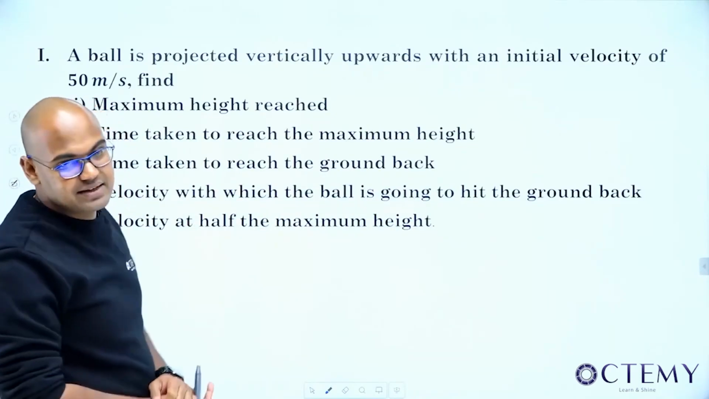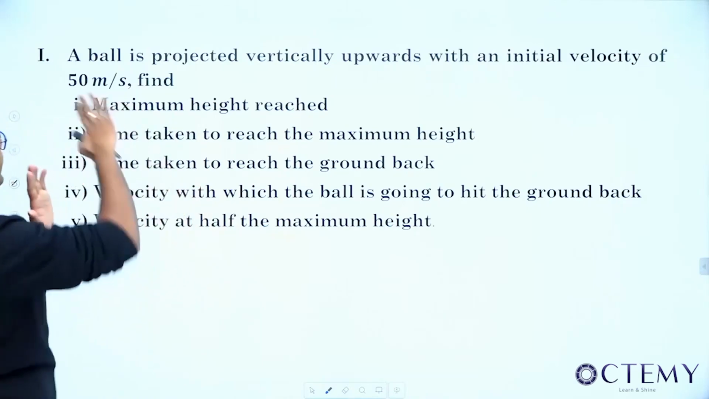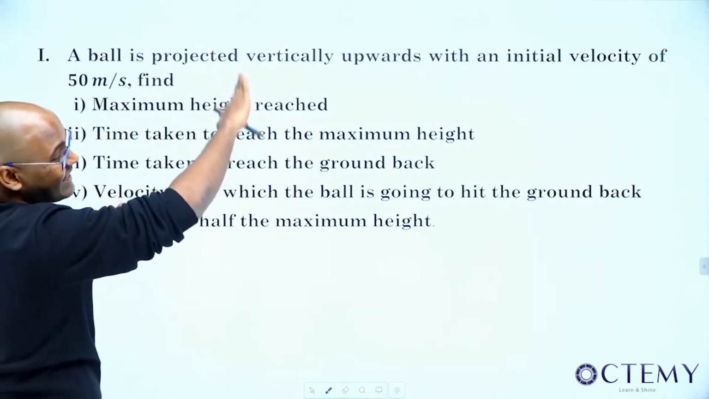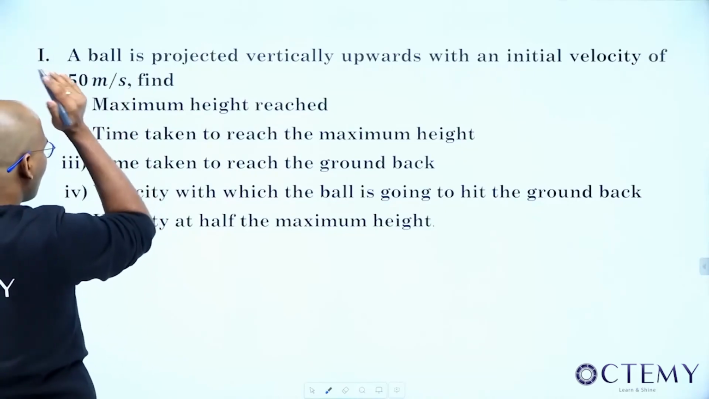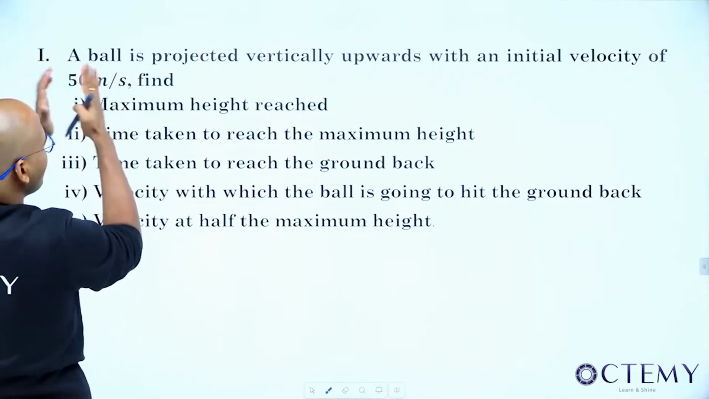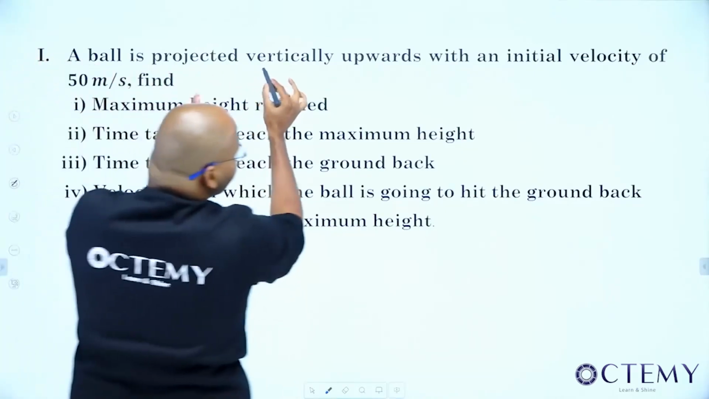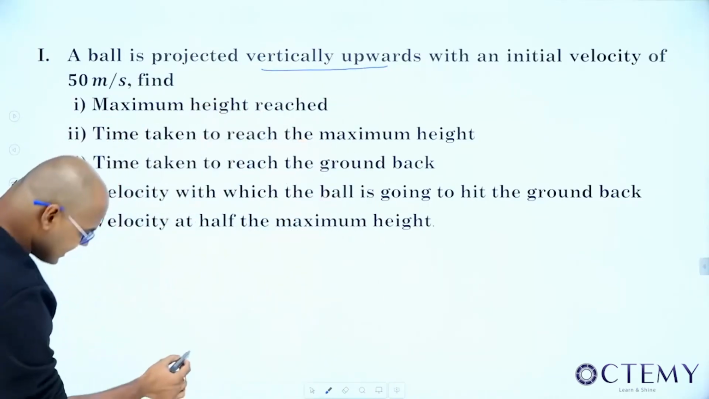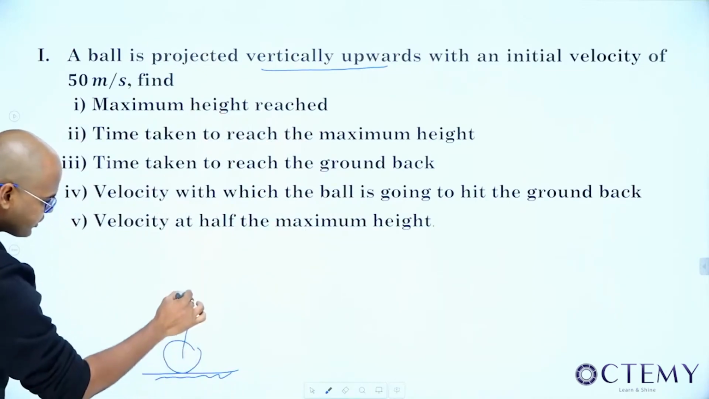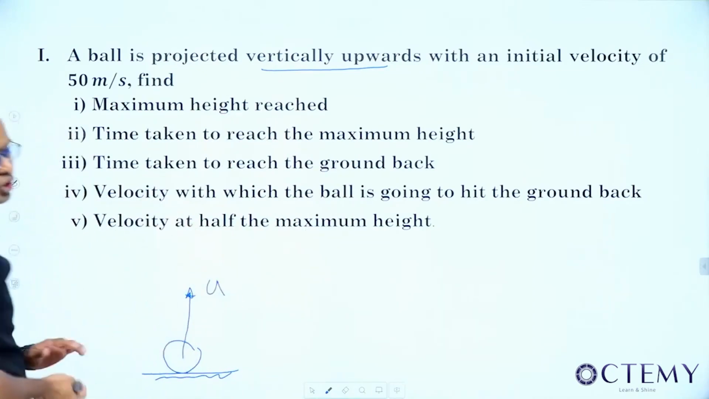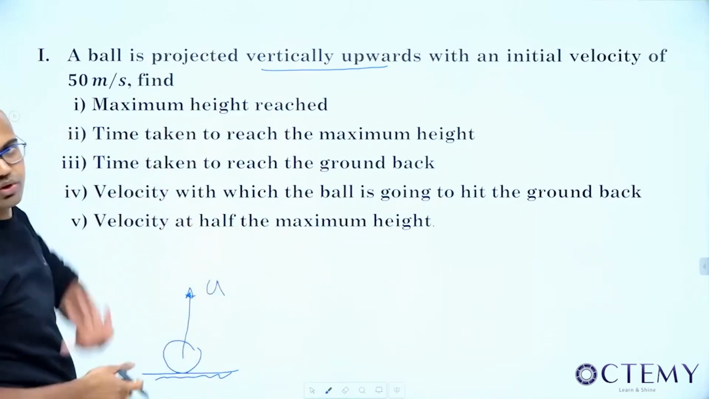Okay, shall we start? I'm having a case where a ball is projected vertically upwards with an initial velocity of 50 meters per second. This is the only data given. That means I have a ball on the ground like this. I have projected it up with an initial velocity u. Value I'll substitute later.